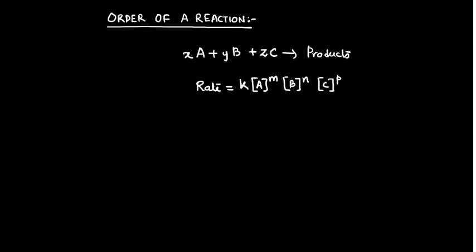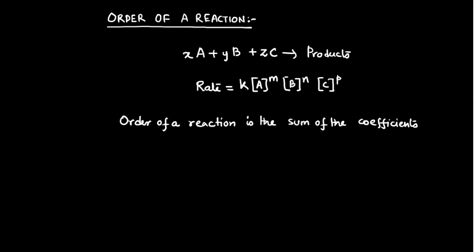Order of a reaction is the sum of the coefficients of the reacting species, that means the reactants, is the sum of the coefficients of the reacting species involved in a rate equation.